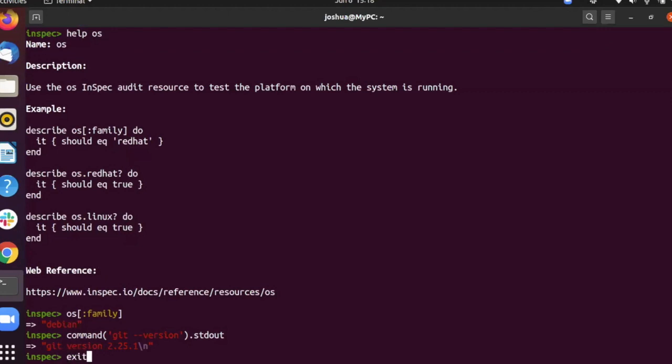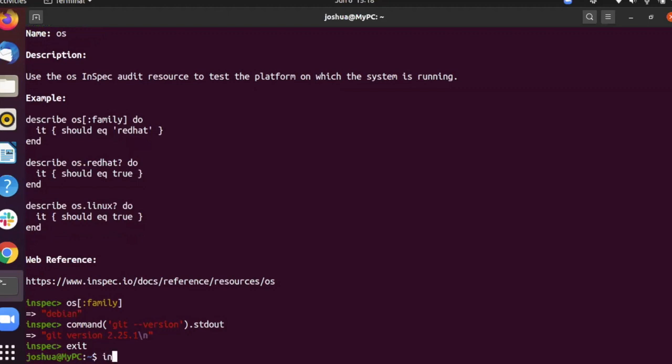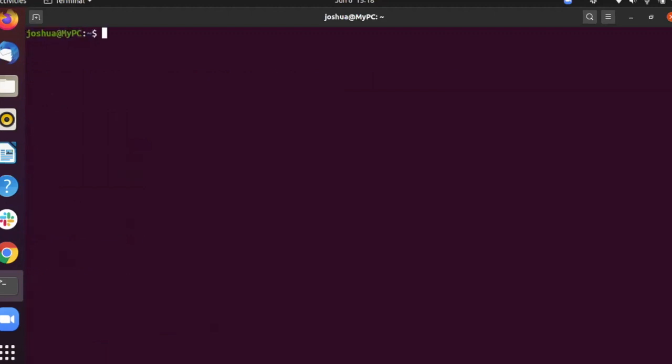So I will come out of Inspec. Another tool that Inspec offers, besides Inspec shell, is Inspec detect.